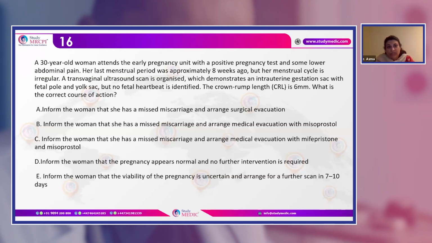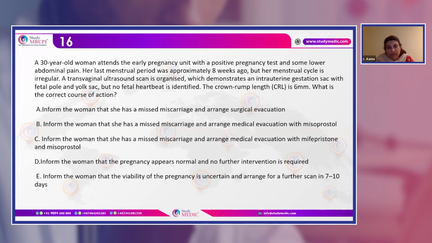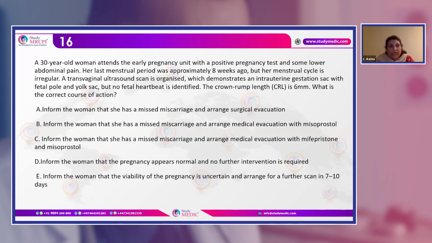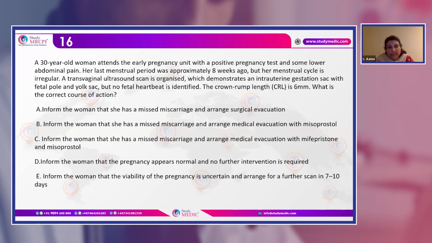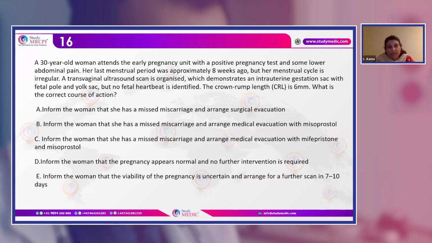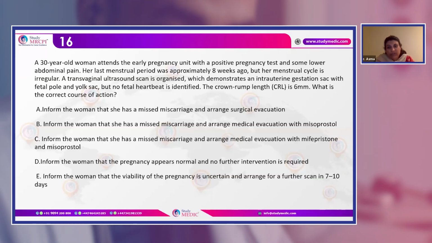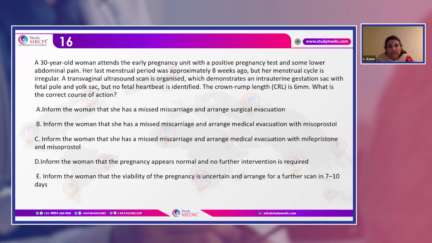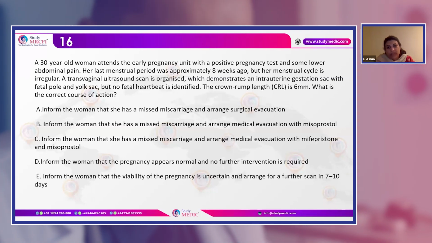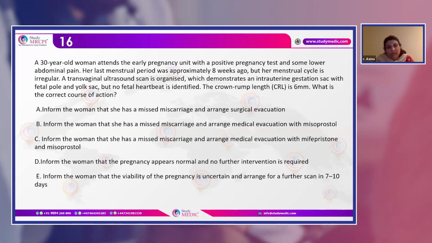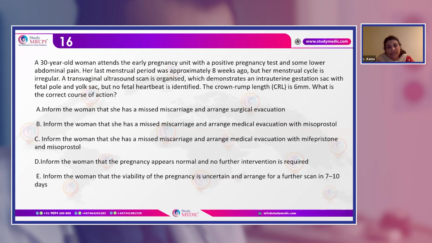Number A, inform the woman that she has a missed miscarriage and arrange surgical evacuation. Number B, inform the woman that she has a missed miscarriage and arrange medical evacuation with misoprostol. Number C, inform the woman that she has a missed miscarriage and arrange medical evacuation with mifepristone and misoprostol. Number D, inform the woman that the pregnancy appears normal and no further intervention is required. Number E, inform the woman that the viability of pregnancy is uncertain and arrange for a further scan in 7 to 10 days.